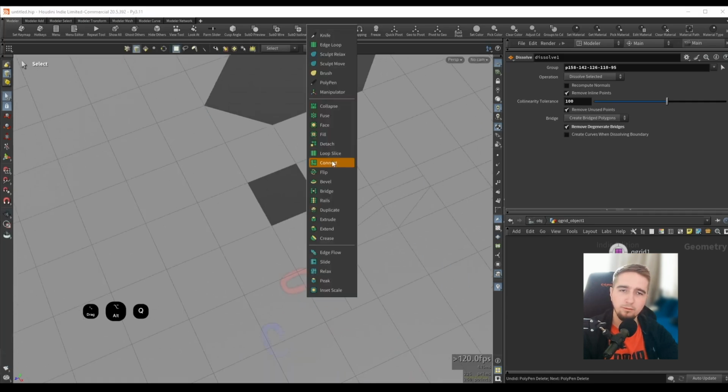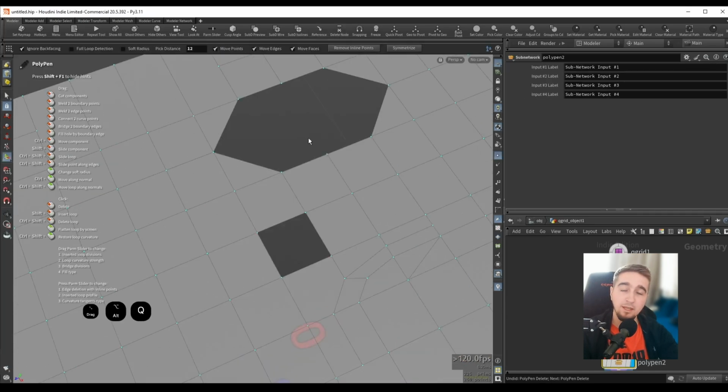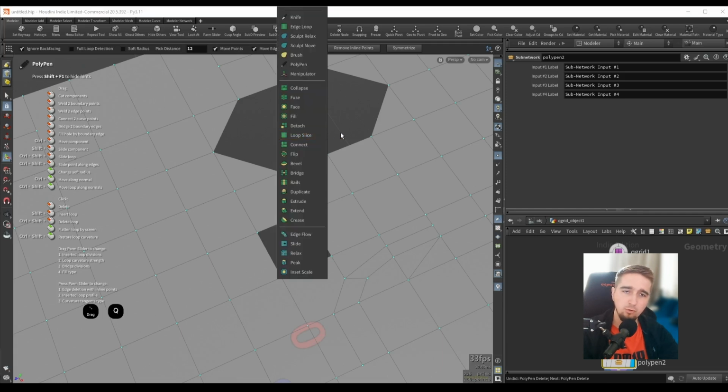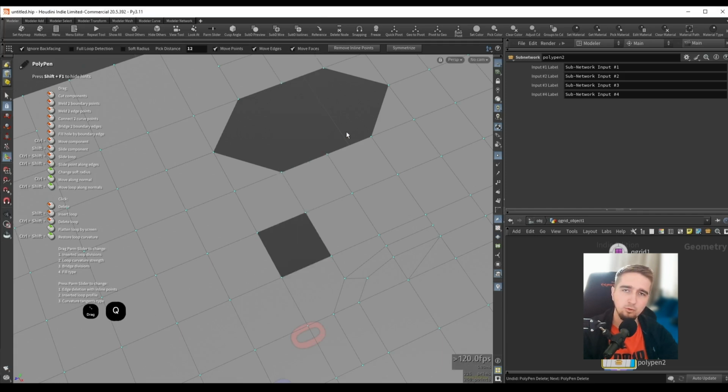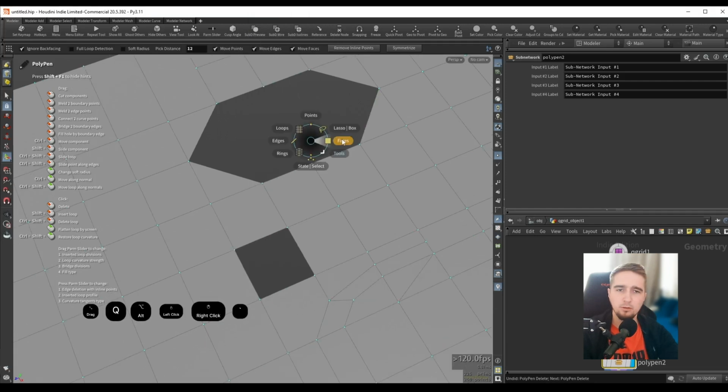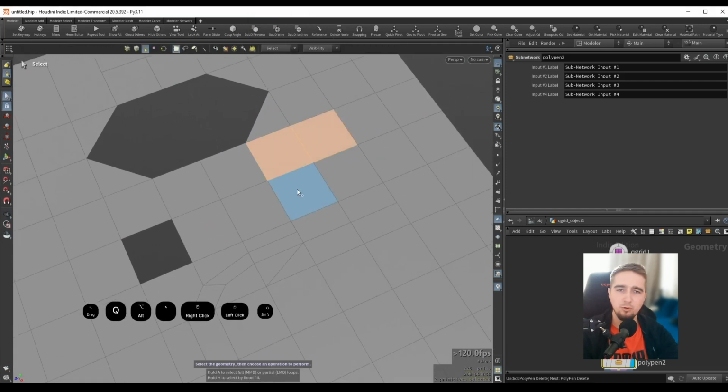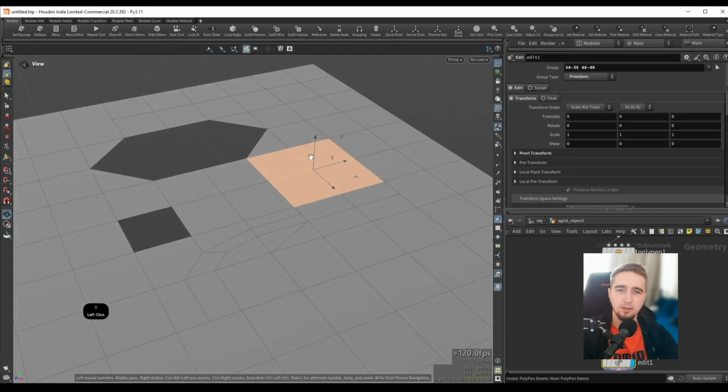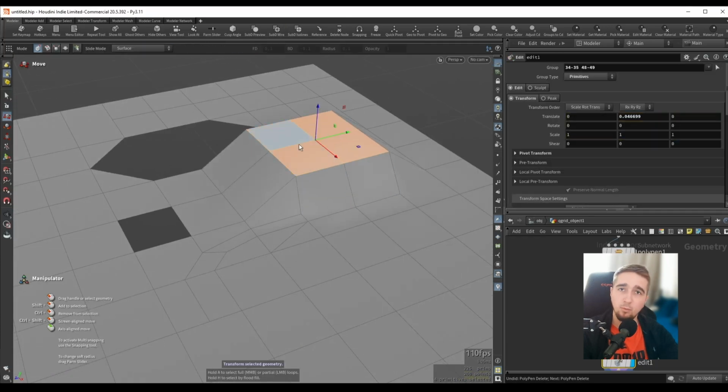Whereas if I press Q and I go to Polypen, and the shortcut to access the Polypen is if you hold down Q and move your mouse to the right, and you do this really fast, it will go into the Polypen mode. If I am in faces mode and I select the faces, and let's say that I grab the manipulator with G, if I want to quickly switch over to the Polypen tool, I will just again hold down Q, move my mouse slightly to the right and release Q, but do this really fast.